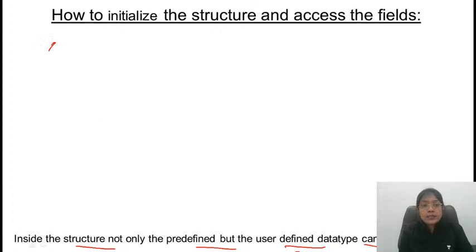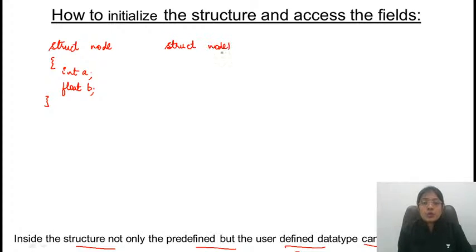For example, there is some node, struct node is defined. In this, we have int a, float b, and then there is struct node1, and we have struct node c.